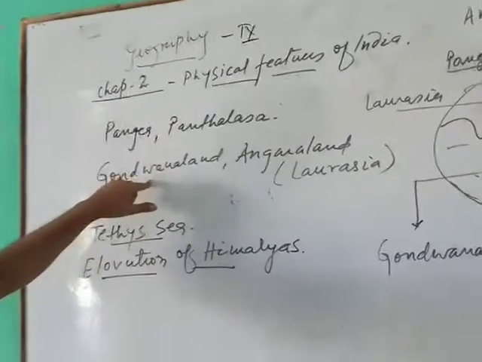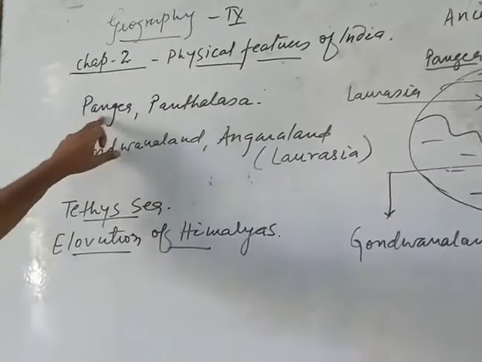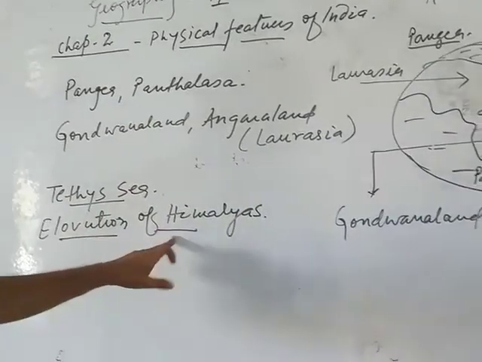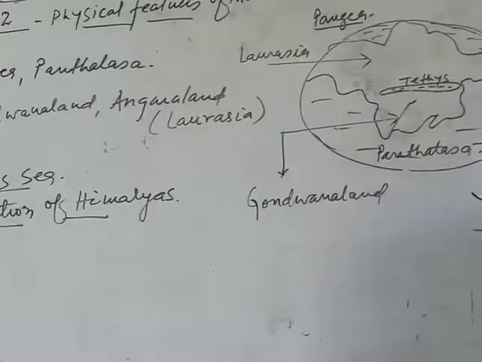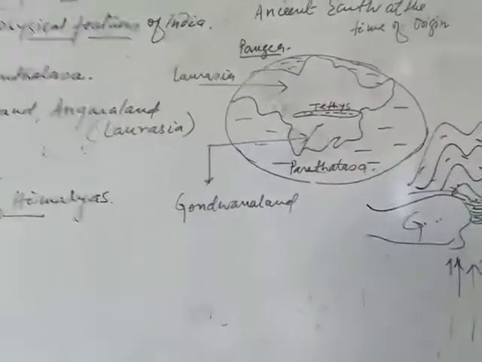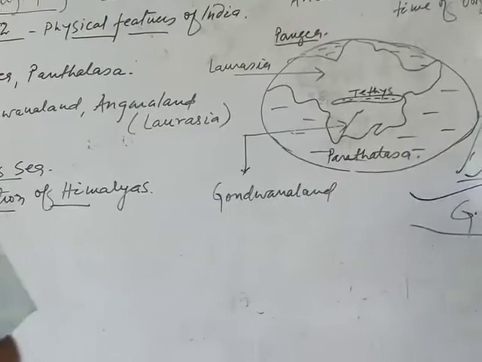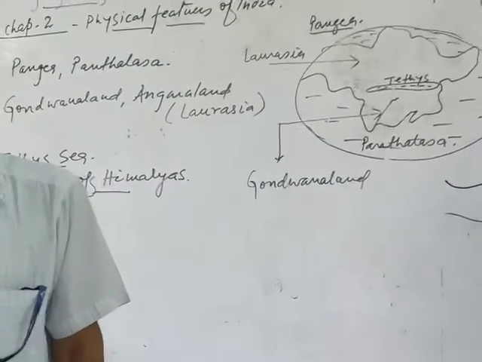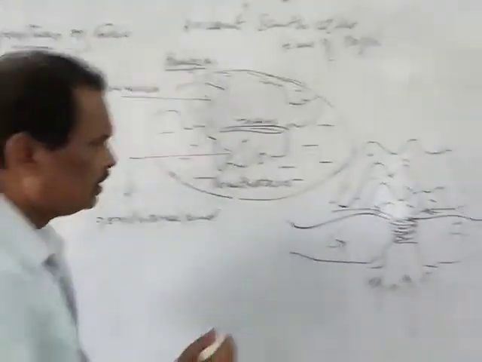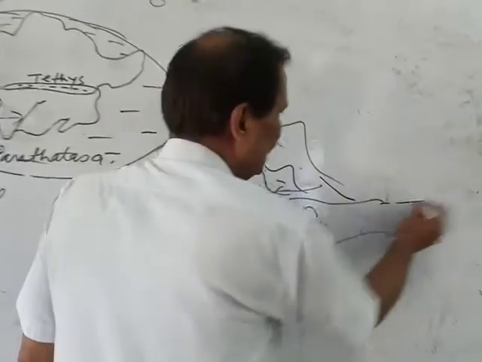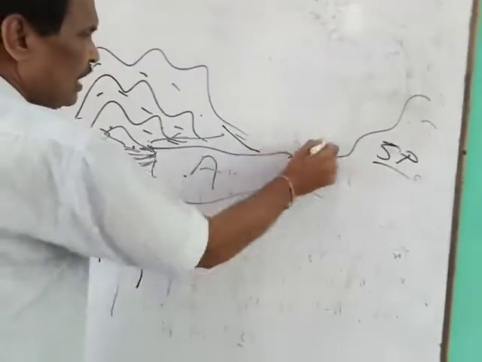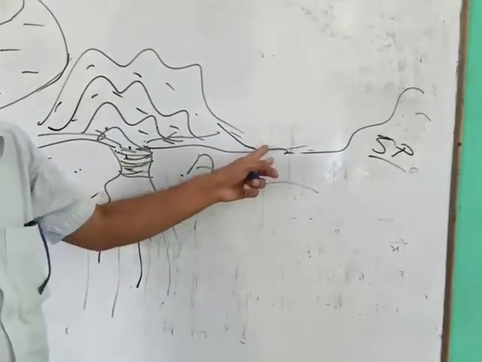In this chapter, the first topic was Pangaea, Panthalassa, Gondwana land, Angara land, Tethys Sea, evolution of Himalayas. I have already described it here. Then after the formation of the Himalayas, located in the northern side of India from Jammu Kashmir up to Arunachal Pradesh, in between the Himalayas and the southern plateau, there was a shallow region of Tethys Ocean.